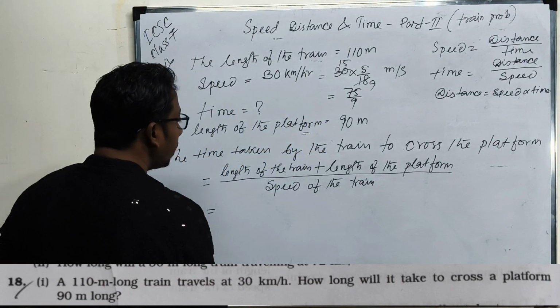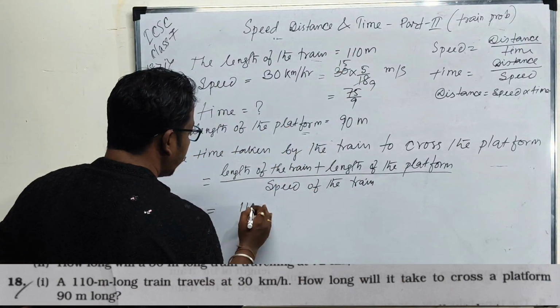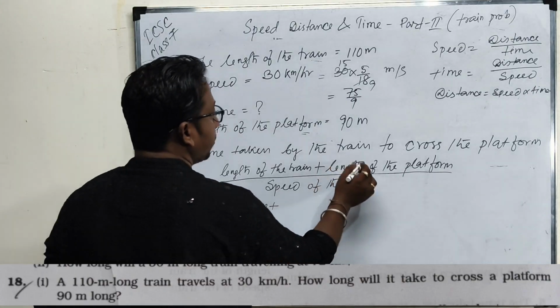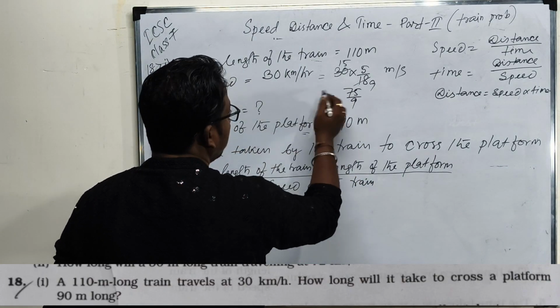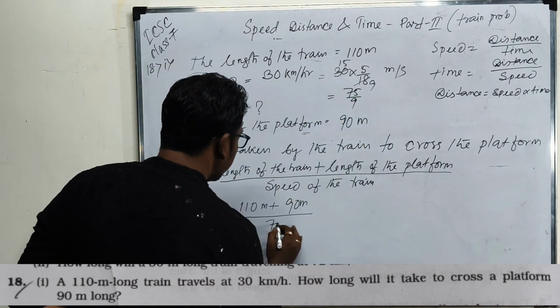The length of the train is 110 meter, the length of the platform is 90 meter, and the speed of the train is 75 by 9.